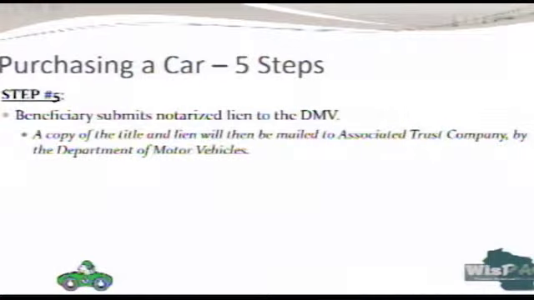Step number 5. When the purchase of the automobile is complete, the beneficiary will need to submit a copy of the notarized lien to the Department of Motor Vehicles. This can be done at the time the vehicle is being titled at the Department of Motor Vehicles. A copy of the title and lien will then be mailed to Associated Trust Company by the Department of Motor Vehicles.